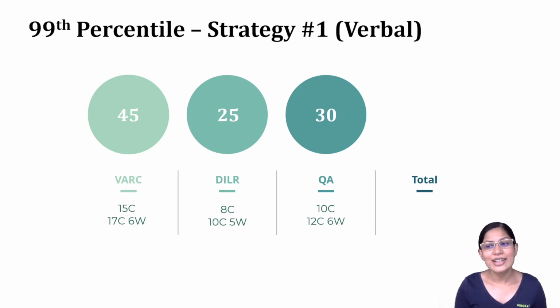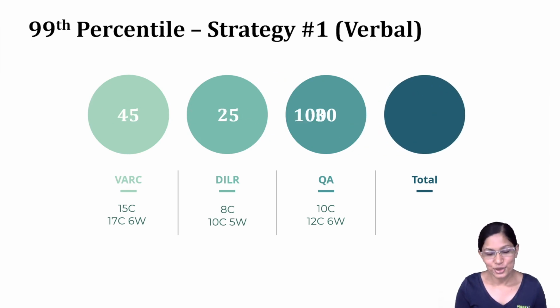So 45, 25 and 30, that's getting us to a total of 100 marks, and that's going to get us above 99 percentile looking at the current scenario. So this is the first strategy if verbal is your forte.